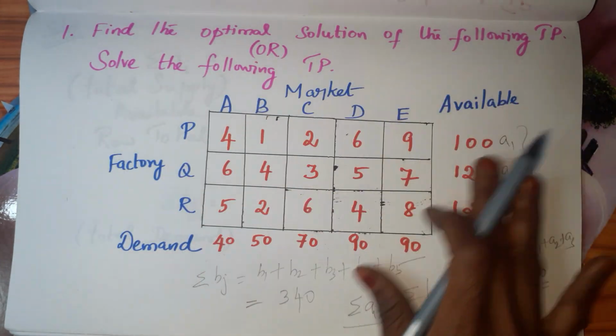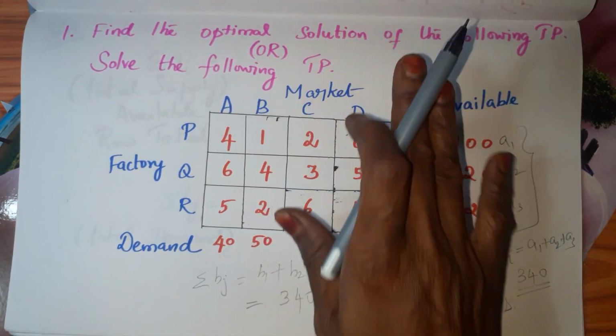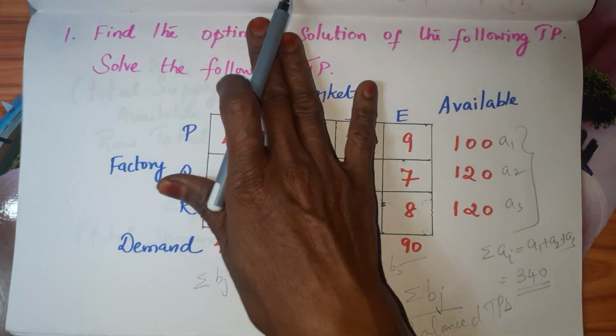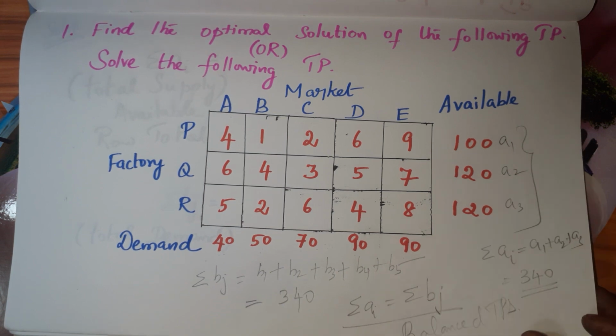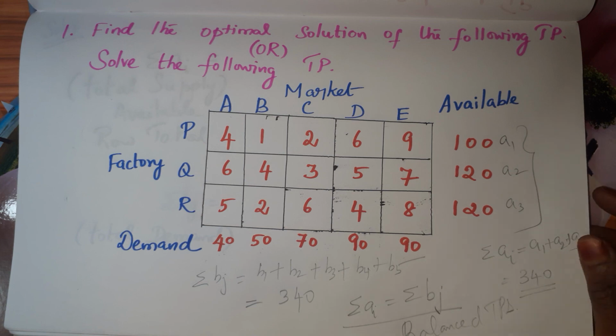So the data is given and they are asking you to find the optimal solution, or we have to solve the following TP. Solve or find the optimal solution means we are going to find the final solution, not the initial one. So for that, first anyhow we have to find the starting solution, initial basic feasible solution. Okay, before going into the solution, we have to check whether the given TP is a balanced one or not.